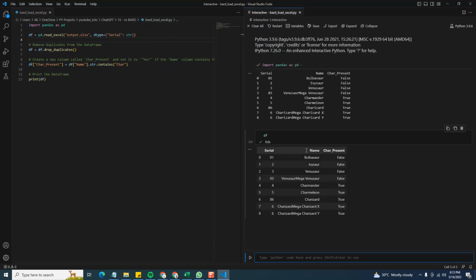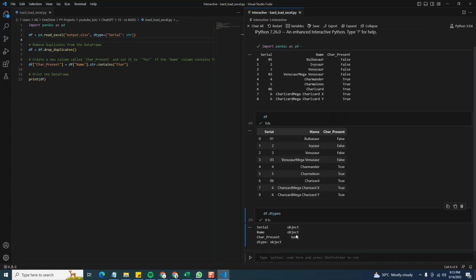Okay, so click on DF in interactive window and you can see that the serial numbers have retained the leading zeros in it, and you can also see that the new column has been created that says char present. Now let's do df.dtypes to check the data type, and you can see the serial number column is now in object data type instead of integer data type.